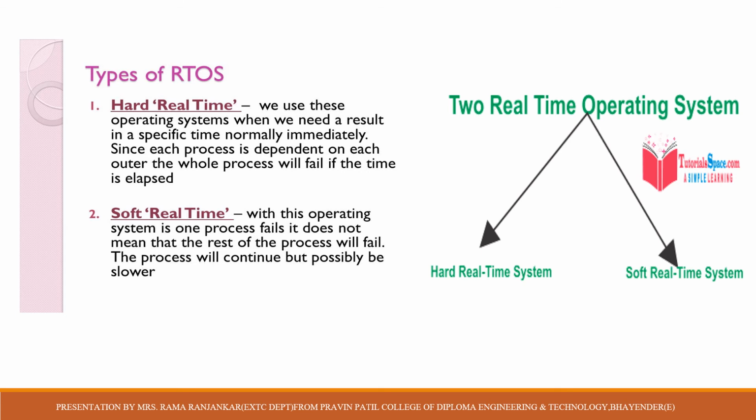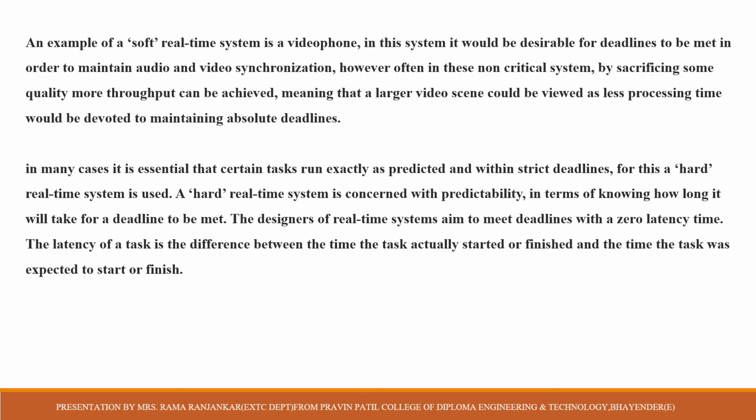This diagram shows the two types of operating system. One is a hard real-time operating system and another one is a soft real-time operating system. An example of a soft real-time system is a video phone. In this system, it could be desirable for deadlines to be met in order to maintain audio and video synchronization. However, often in these non-critical systems, by sacrificing some quality, more output can be achieved, meaning that a larger video scene could be viewed as less processing time would be devoted to maintaining the absolute deadline.